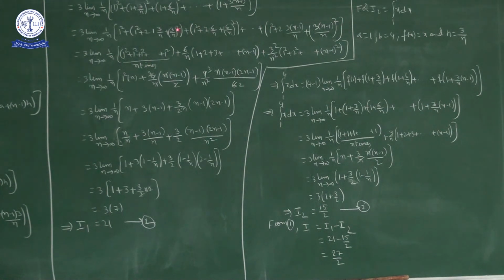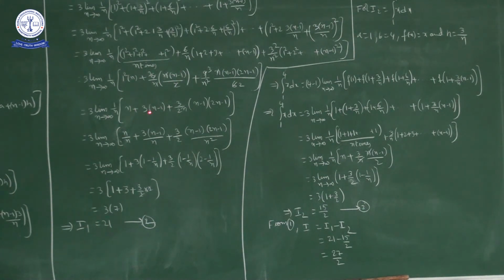So in every term we have (3/n)², so I will take (3/n)² common, times 1 squared, 2 squared, next term 3 squared, and so on up to (n minus 1) whole squared. So 3 into limit n approaches infinity 1 by n, so this is n plus 6 by n into the sum of the first n minus 1 natural numbers, which is n into (n minus 1) by 2. Okay, n cancels, 2 cancels, so 3 into (n minus 1).